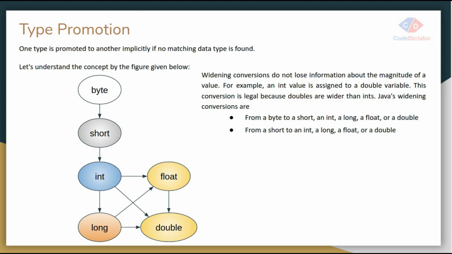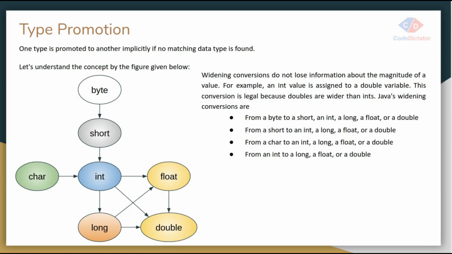Let's understand what other type promotions we have. We can convert the character primitive data type into int, long, float and double. We can convert the integer data type into long, float and double. In a similar way we can convert long into float and double, and we can convert the float data type into double.